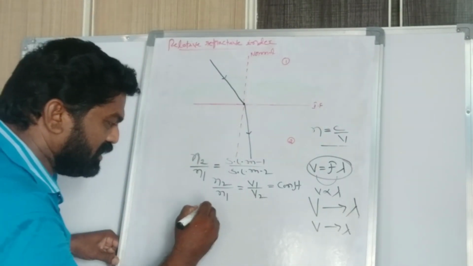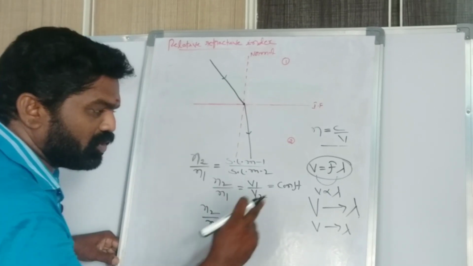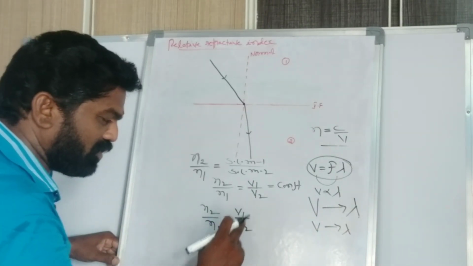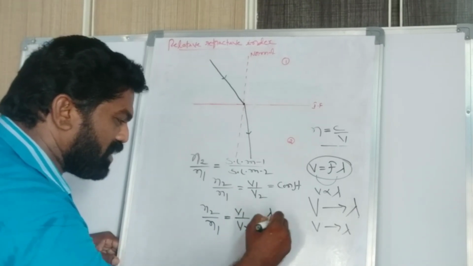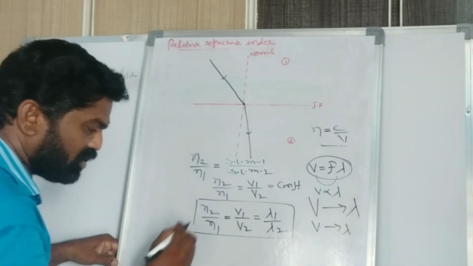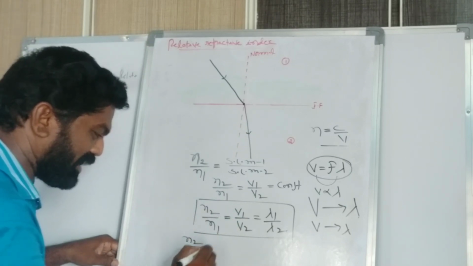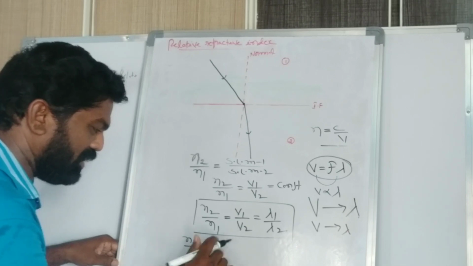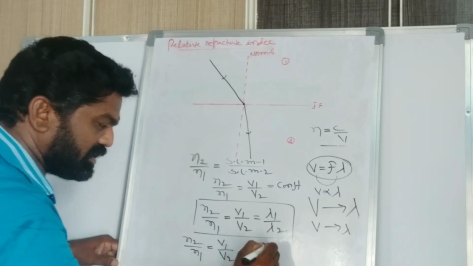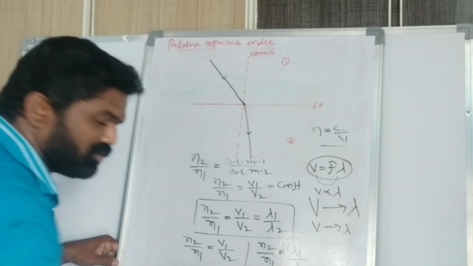Here we get N2 by N1 equal to V1 by V2. The relation between velocity and wavelength is directly proportional. Then V1 by V2 equal to lambda 1 by lambda 2. So now we can write this relation. Suppose refractive index and velocities are given, so that is N2 by N1 is equal to V1 by V2. If refractive index and wavelength are given, that is N2 by N1 equal to lambda 1 by lambda 2.